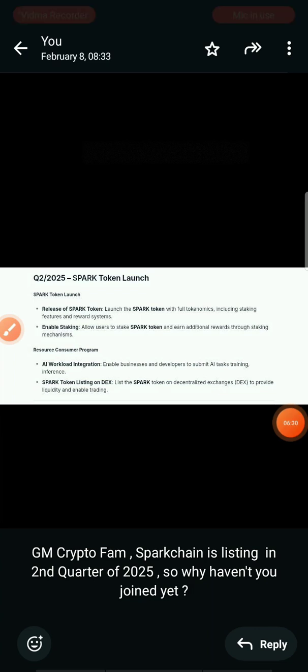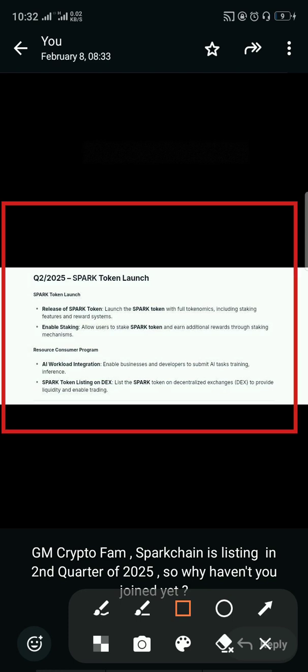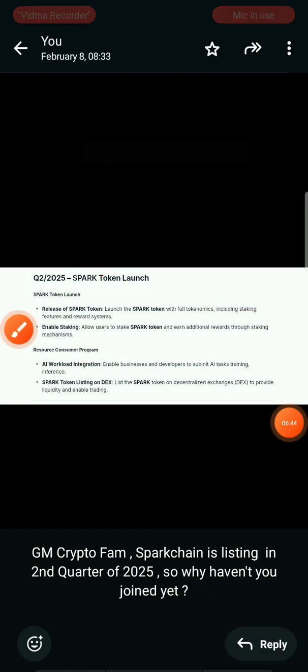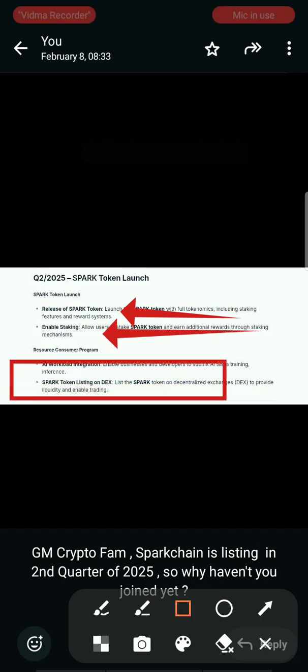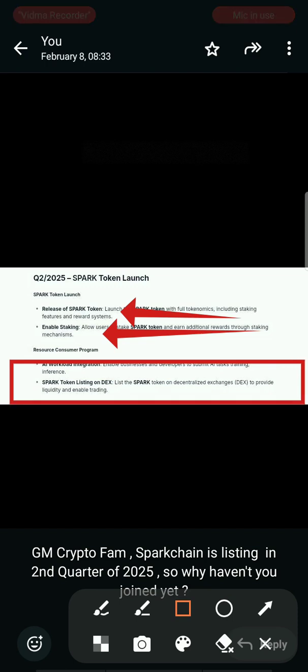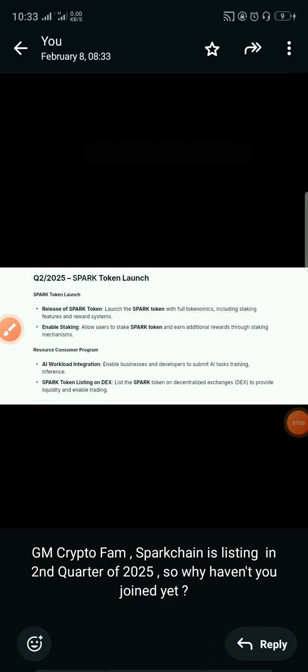So as you can see here, this is my post in the group, and this is what they said. Second quarter 2025. This is their roadmap, of course. So Spark token launch, release of Spark tokens with full tokenomics, including staking and reward system, as you can read here. So you can stake your token once that is done. And this other one is Spark token listing on DEX. So Spark token will be listed on decentralized exchanges, I think, before it goes to centralized exchanges.